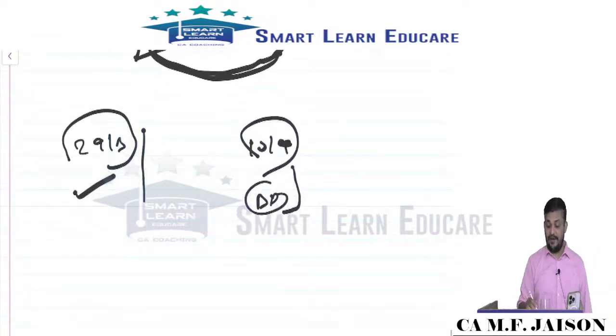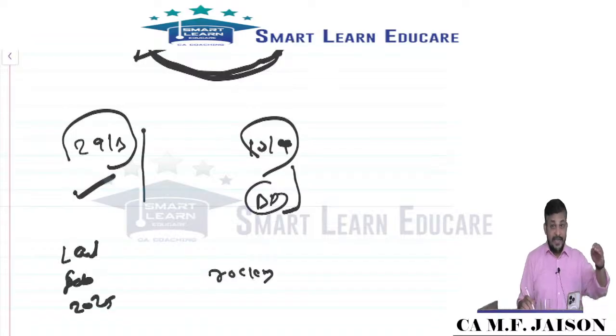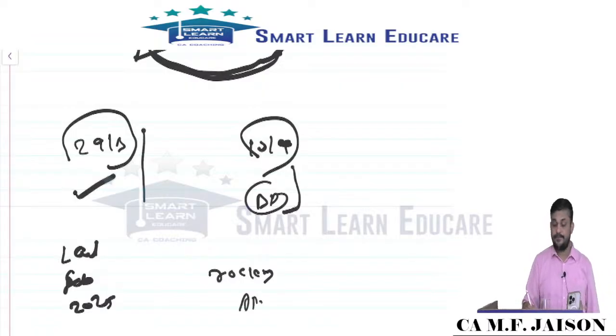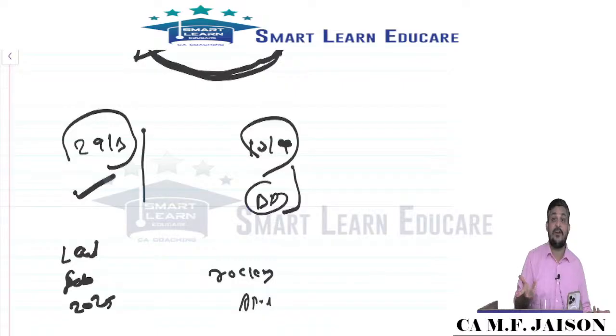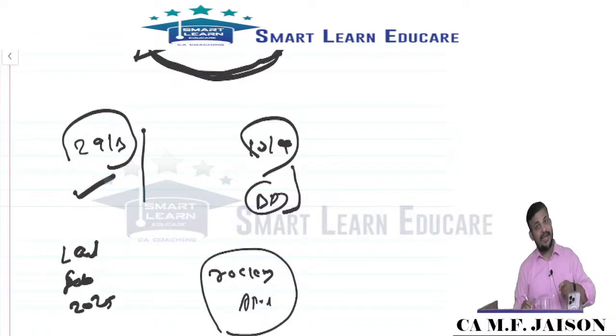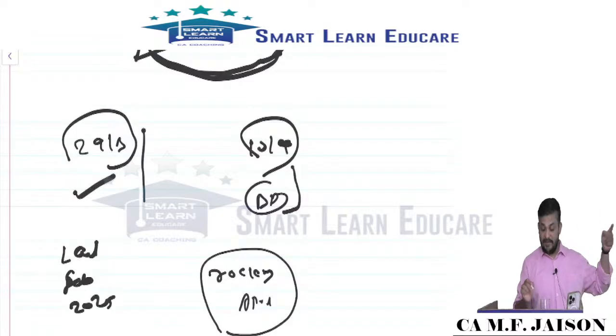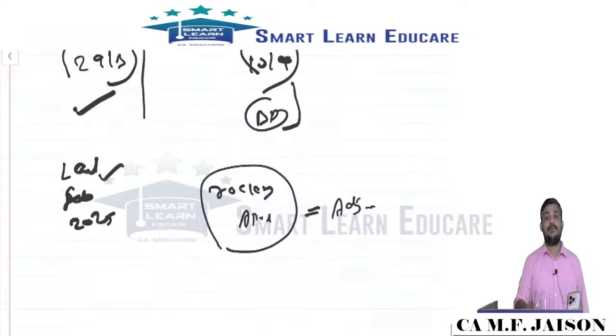Same thing I explained for the discovery of a rocky surface. Land was purchased in February 2025, and the rocky surface in the land was discovered in, say, April. So what happened now? Sir, we were not aware of the rocky surface, so there was no situation on the balance sheet date, you can't tell. Now when you discover the rocky surface in April, can you relate the loss to the balance sheet date, whether the rocks were there on the balance sheet date? Yes, the rocks were there on the balance sheet date at the time of purchase of the land itself, thereby it is an adjusting event.